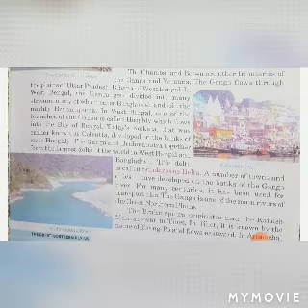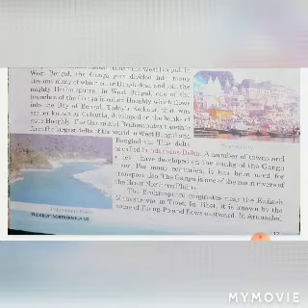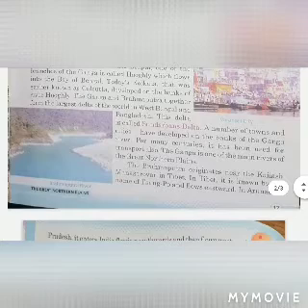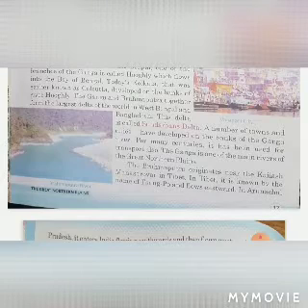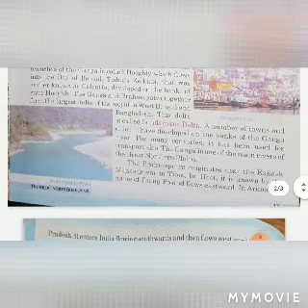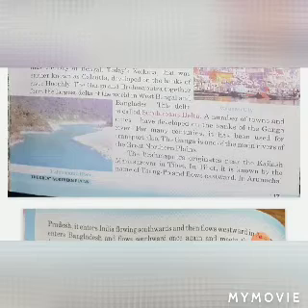The Ganga flows through the plains of Uttar Pradesh, Bihar, and West Bengal. In West Bengal, the Ganga divides into many streams, many of which enter Bangladesh. The branch of the Ganga that remains in India is called Hooghly, which flows into the Bay of Bengal. Today's Kolkata, earlier known as Calcutta, developed on the banks of the river Hooghly.